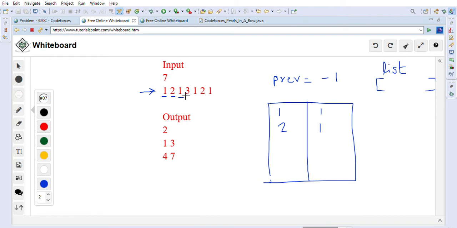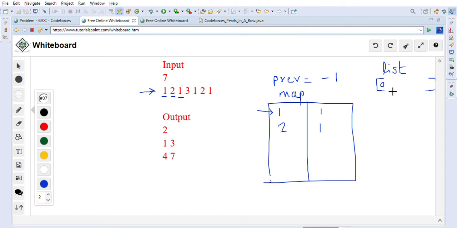Now we are at this point, 1, right? So now 1 already has one entry in the map. As soon as we find an already existing entry in the map, it means that we have found a segment, right? Because the segment has two same types basically that will make a segment. So in this case we will capture the first starting point as 0, right? Here 0 is the starting point, and where we find an existing pole type entry in the map, that is the position where the partition is ending. So this is the position.